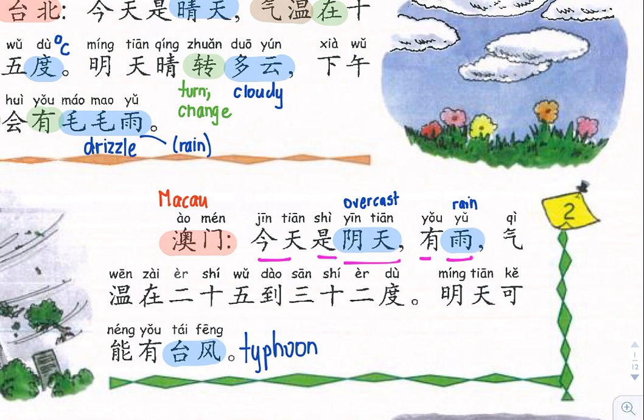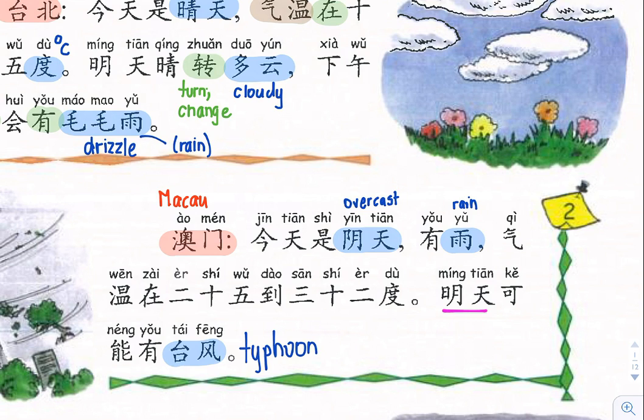It will have rain, or it will rain, and the temperature is at 25 to 32 degrees Celsius. Nice temperature. Now, again, we're seeing that same pattern with describing the from and to number of your temperature. You've got 在 and 到, from at 25 to 32 degrees.